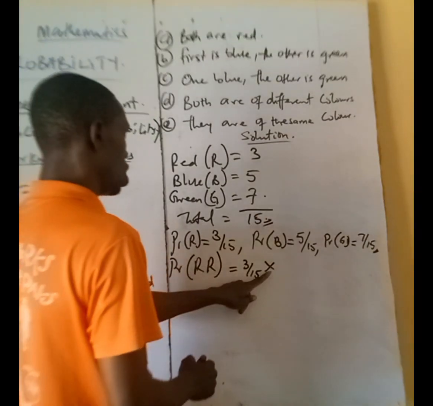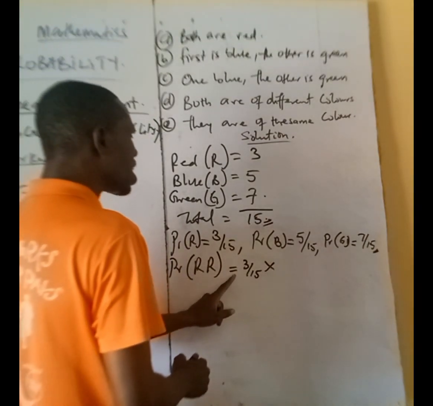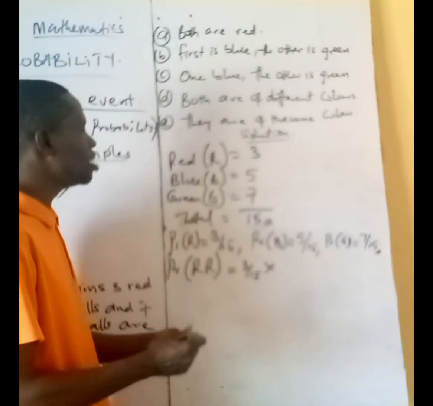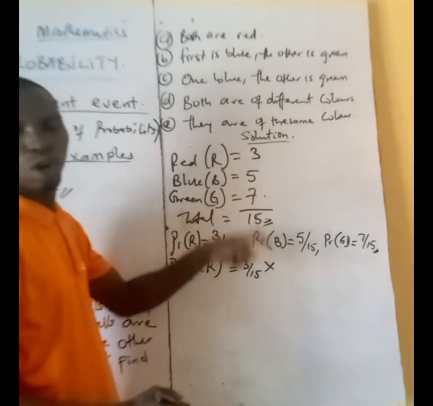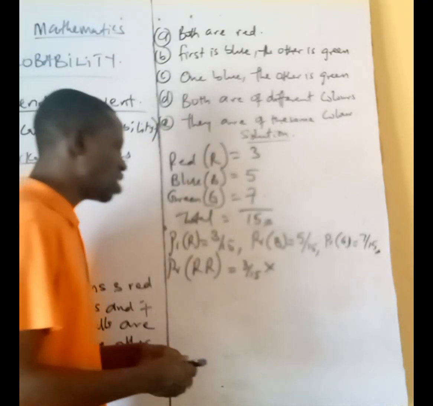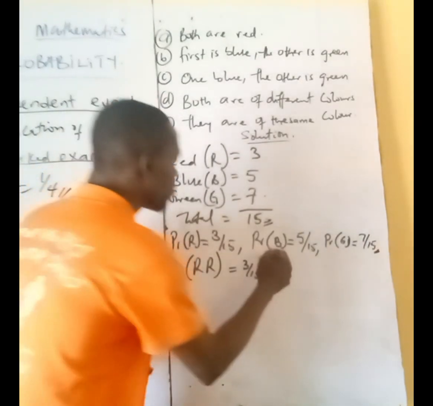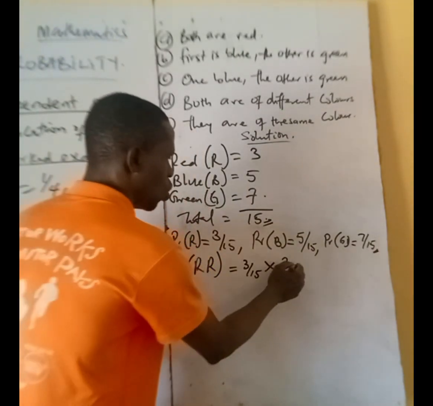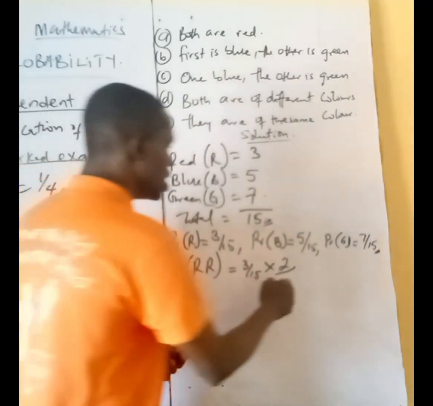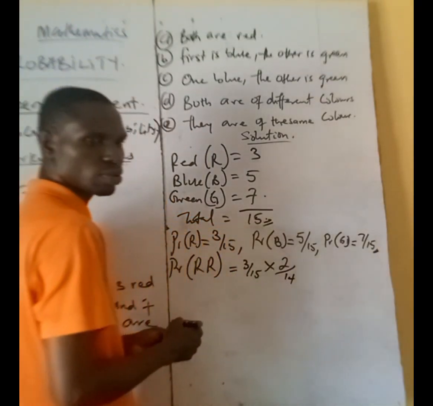Now, if the first ball is red, the second time that you pick again, don't forget that there were initially 3 balls. So if we pick the first one, the number of red balls will not be 3 again. It's now remaining how many? So you can now pick from the remaining 2 balls. Don't forget we have removed 1 from the total ball. It's now remaining 14 balls.